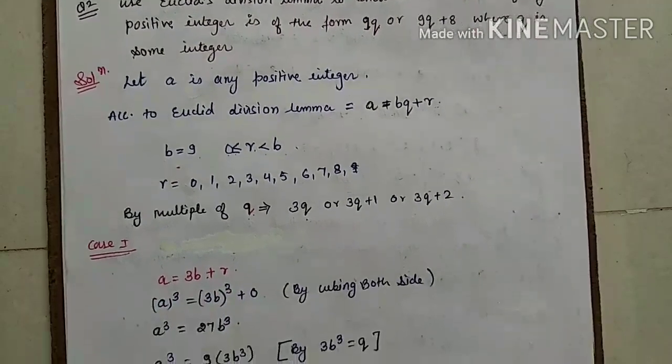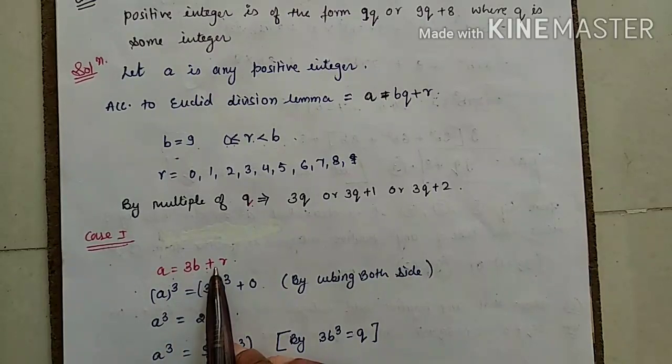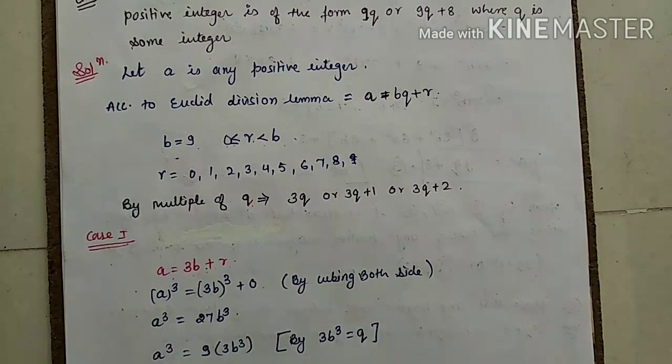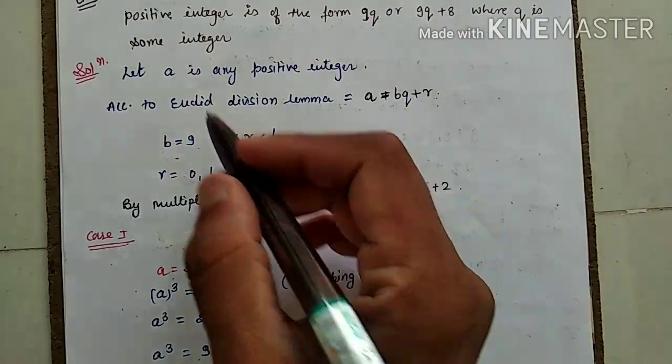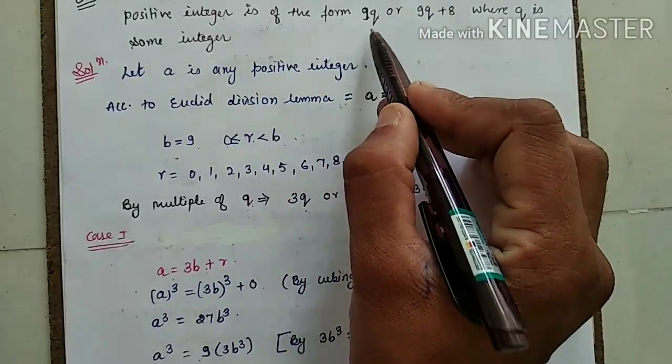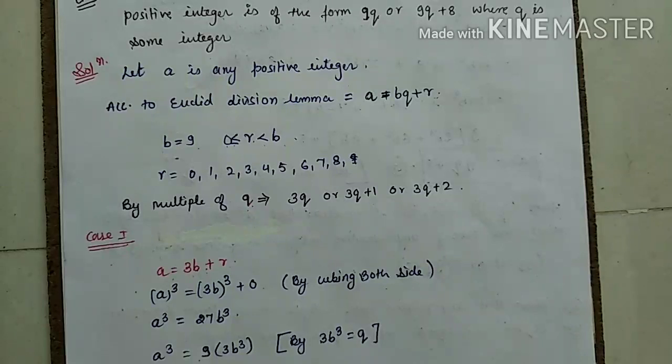Just understand. a equals to 3b plus r. Why have I taken 3b? I told you in the previous video already. Why am I not taking q? Because I have to prove the q. So it is not easy to understand q again and again. So I am taking another variable to understand very easily.